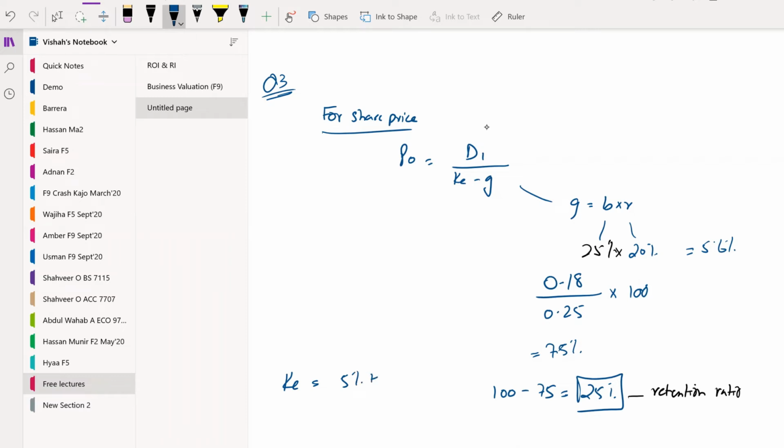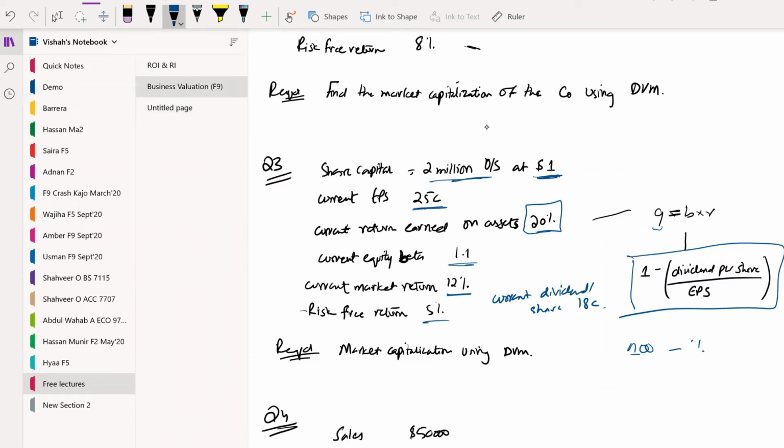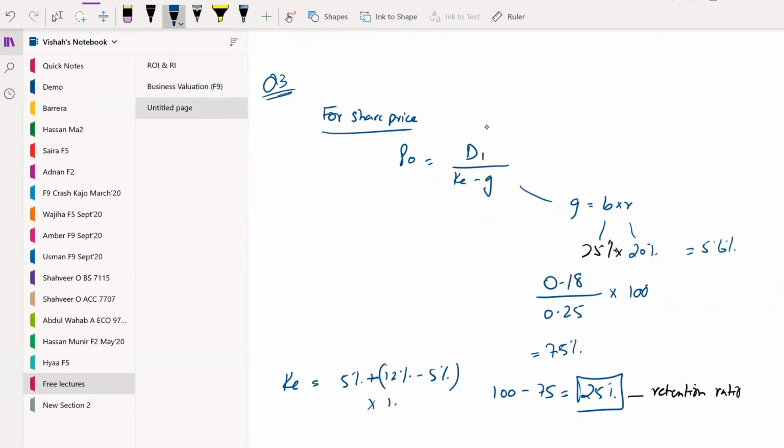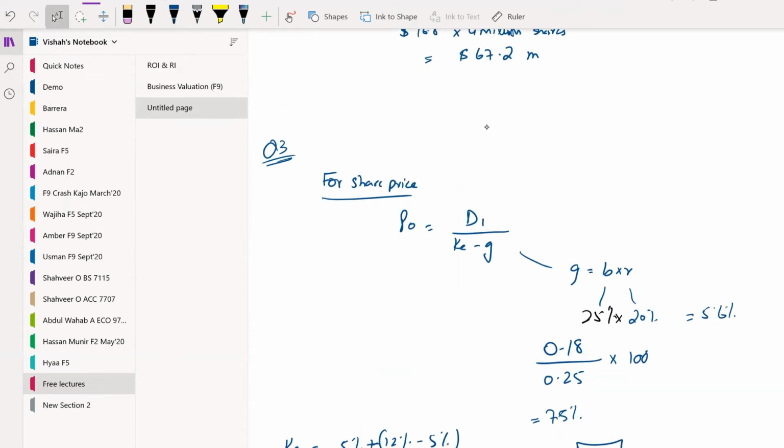5% was our RF, 12% was our RM, into beta equity was 1.1. That would give us 12.7% of KE.